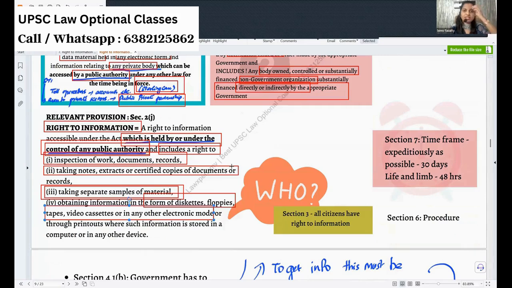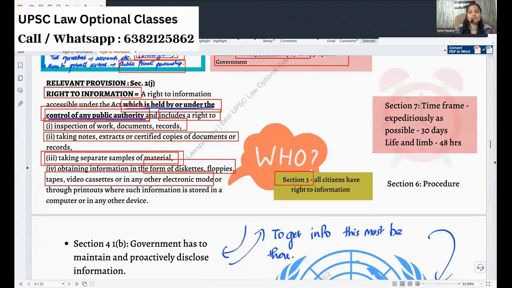Yes, right to information is there, and one person comes from Germany, another person comes from Russia, and goes to a department in India, maybe our PMO office, and asks for certain information. Whether the PMO office must give? No, they can't. They need not give. So who has this particular right to information? Section 3 says that all citizens only have the right to information. You must be a citizen to enjoy the benefit of this act.